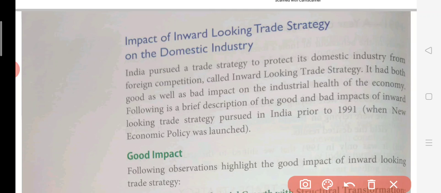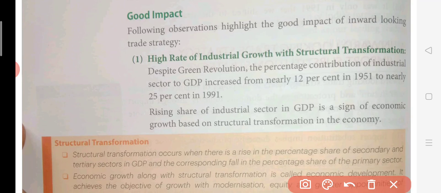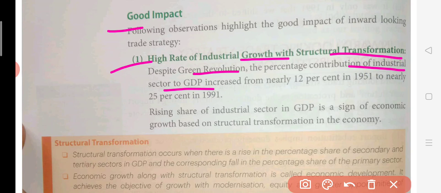Now what are the good impacts or bad impacts of this inward looking strategy? So what are the good impacts of this inward looking strategy? See, high rate of industrial growth with structural transformation. So despite this green revolution, the percentage contribution of the industrial sector to GDP increased from nearly 12% in 1951 to nearly 25% in 1991. So here all this growth has been literally happened because of this green revolution. So we can say that this percentage contribution of the industrial sector means GDP they are talking about.